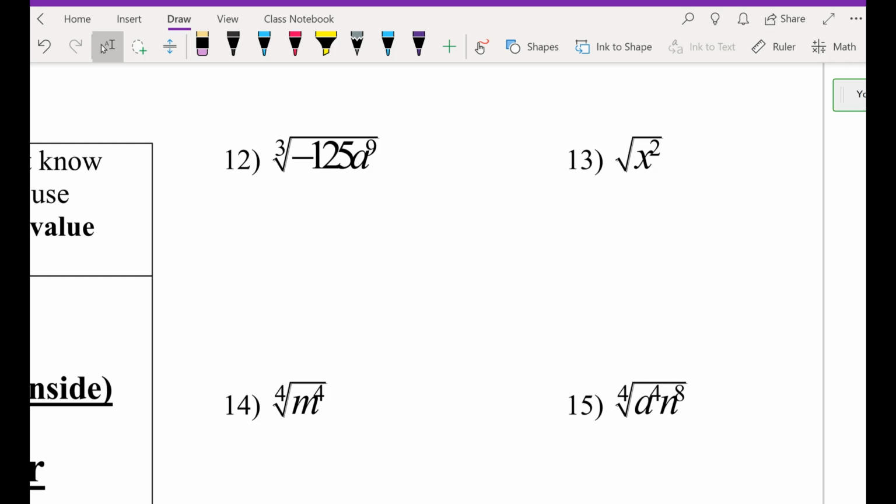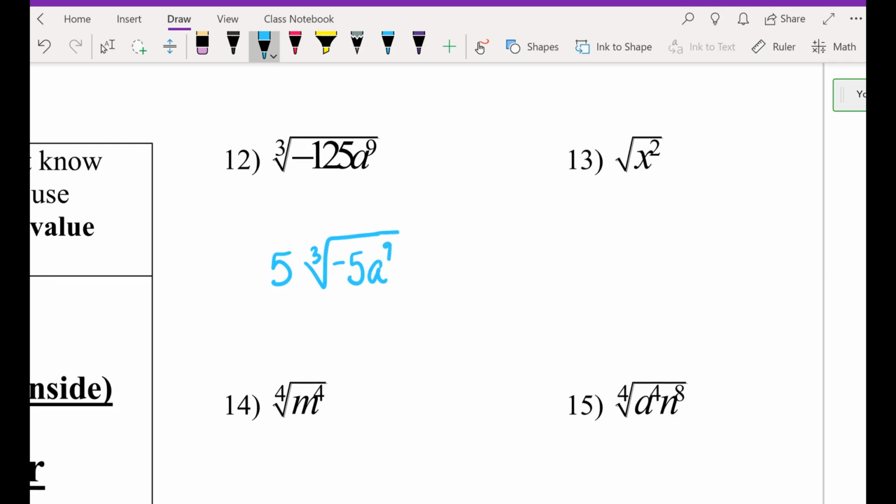I'm just gonna call on you based on what you have written or what you already know. Okay, Nico, 12. Final answer. Okay. 5, and then the index I got 3. Third root, and then inside the radical I got -5a to the 9th. Yeah. Okay.